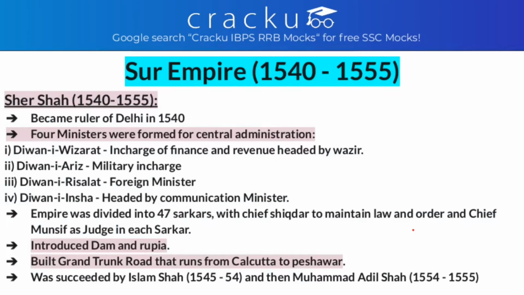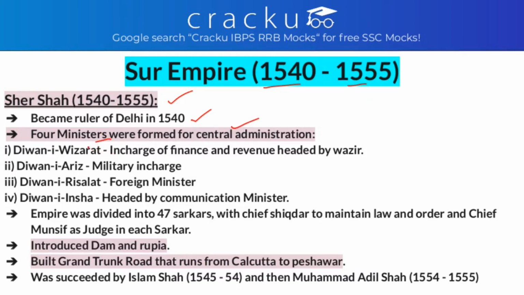Sur Empire. As said earlier, the Sur Empire is from 1540 to 1555. The first ruler is Sher Shah Suri. He became the ruler of Delhi in 1540. Sher Shah Suri's administration is considered to be one of the best, and some of the points are: he had 4 ministers for central administration.